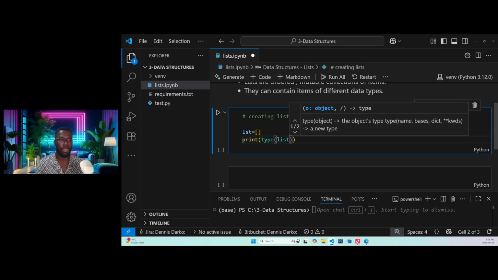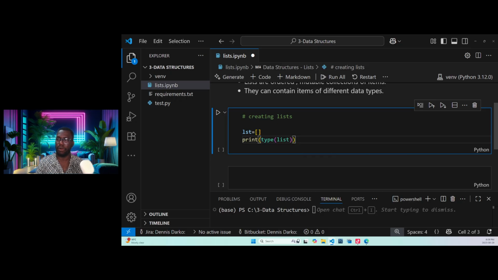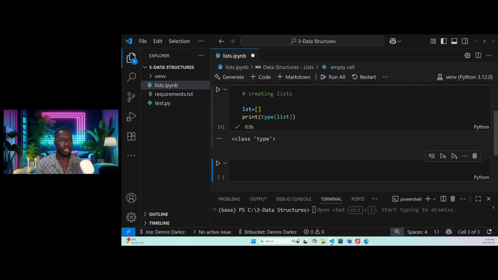Print is a function in Python. Inside the print, I'm saying that I want to know the data type of this particular list I have created here. Then I'll use Shift Enter. So you see that the class is what? Type.